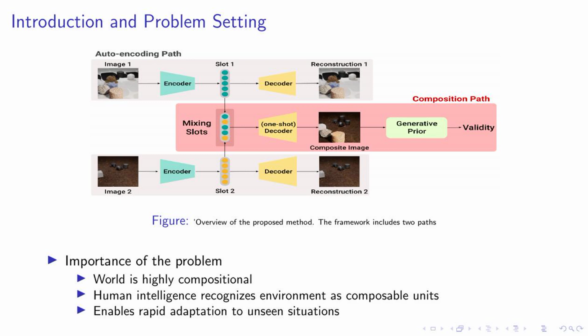Now, if you look at the figure on the screen, you'll see an overview of our proposed method. Our framework includes two paths, which we'll discuss in more detail shortly. But first, let's understand why this problem is so important. In the realm of machine learning, we're striving to mimic this human ability to understand and interpret the world. However, we're facing challenges with the current auto-encoding frameworks, which struggle to align with object-centric learning. This misalignment is what we aim to address with our method. Stay tuned as we delve deeper into our approach and its potential to revolutionize object-centric learning.